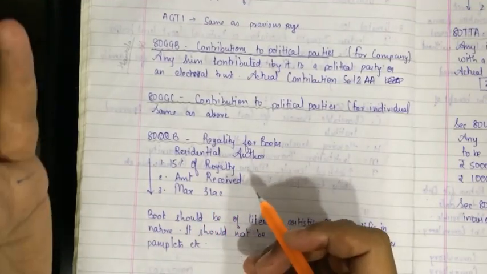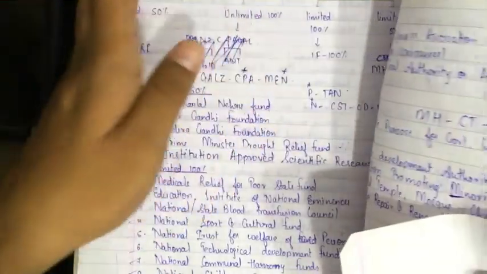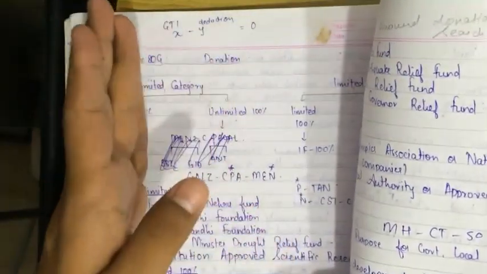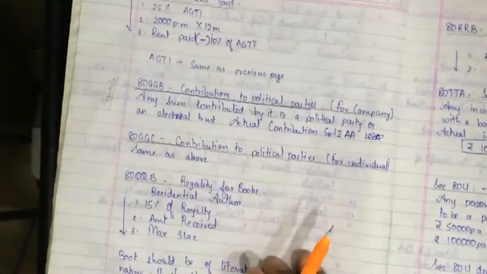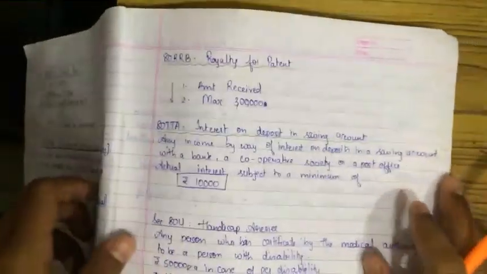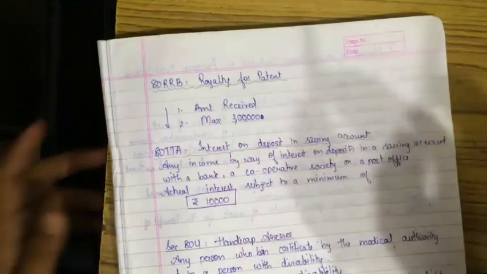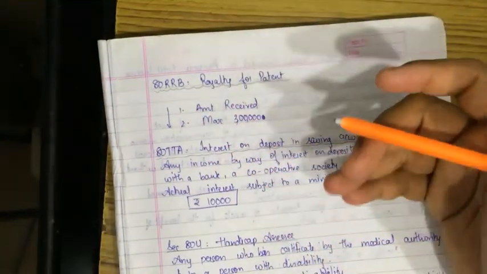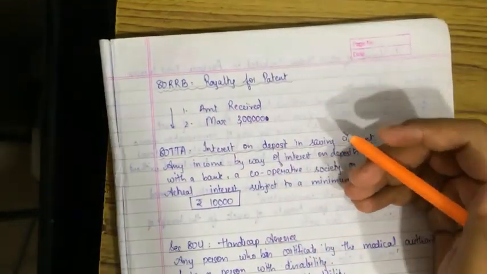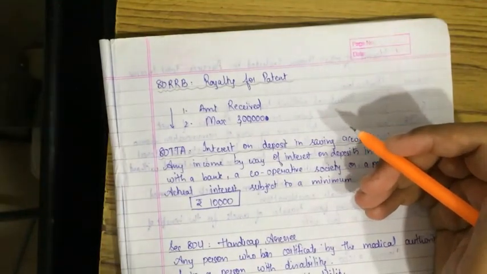So if you are now understanding what is this X and Y, GTI minus Y, I hope you have understood a little bit. 80RRB, royalty for patents. Amount received or maximum 3 lakh, whichever is lower, will be the amount of deduction under section 80RRB under Chapter 6A.